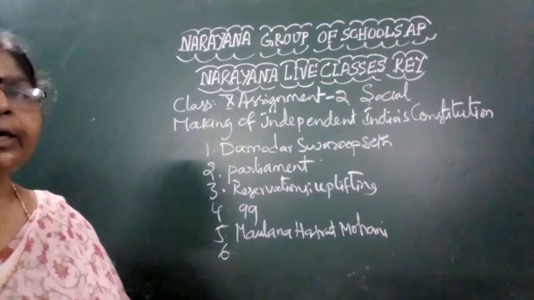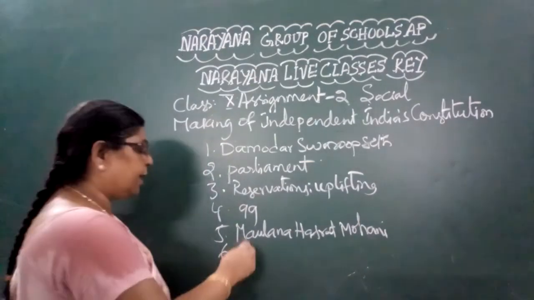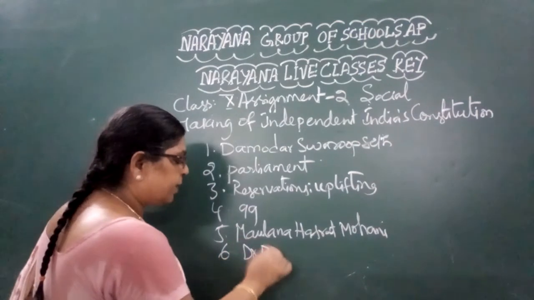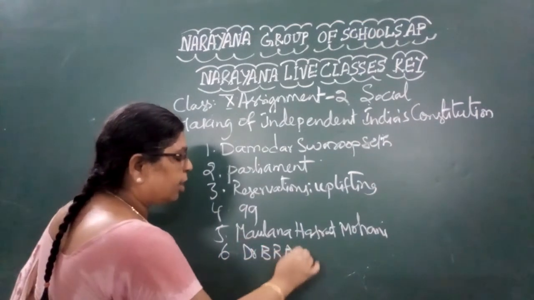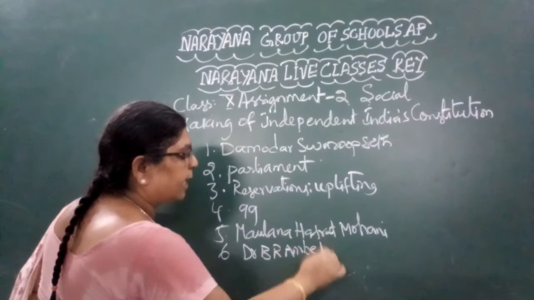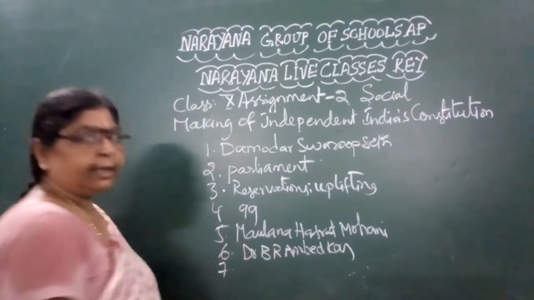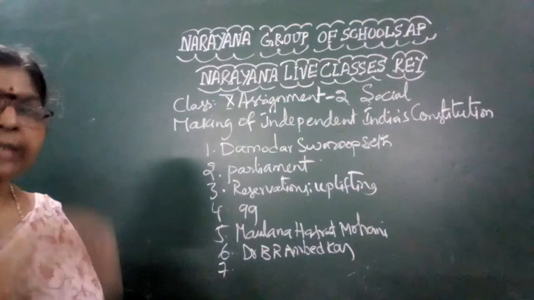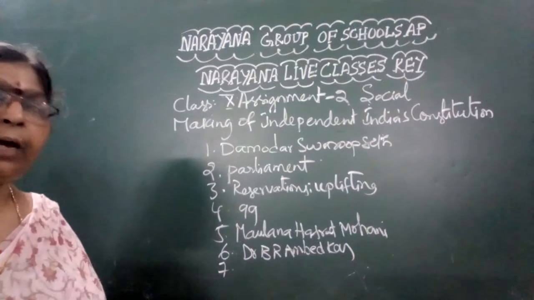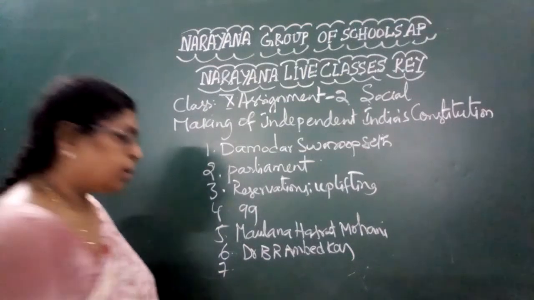Okay. Who was the chairman of the drafting committee? The chairman of the drafting committee was Dr. B.R. Ambedkar. The next one is: what is the procedure laid down for the amendment of the constitution?